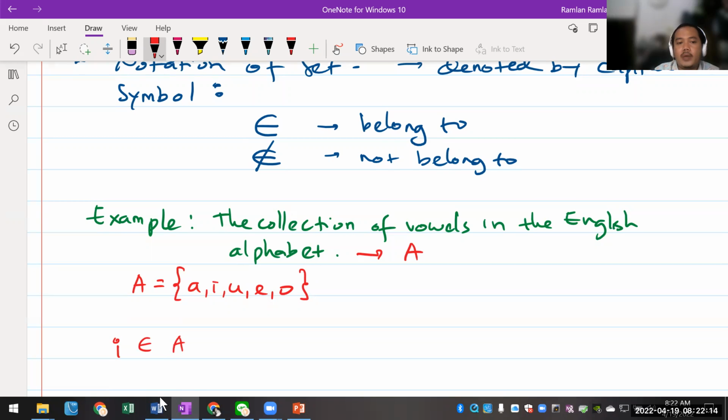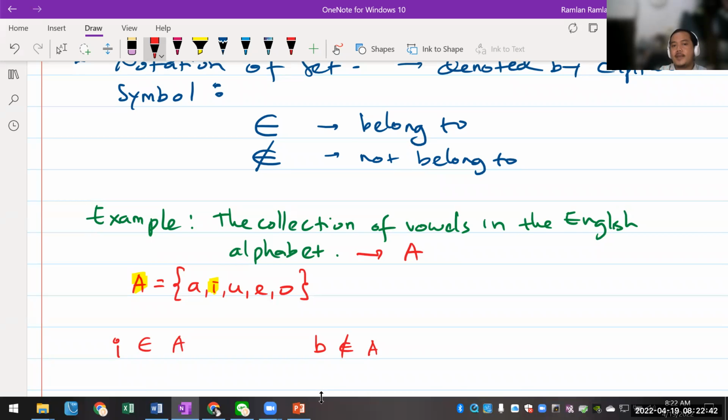So why is it we're using the symbol? Because we know that I, the letter I, is in set A. Right? But if I have, for example, a B, the question is, does B belong to set A? Nggak ada kan di situ B. Oh, berarti ini pakainya yang ini. Gitu ya. Nah, bedanya coba gitu dong, guys. It's very simple ya. So that's the only difference.